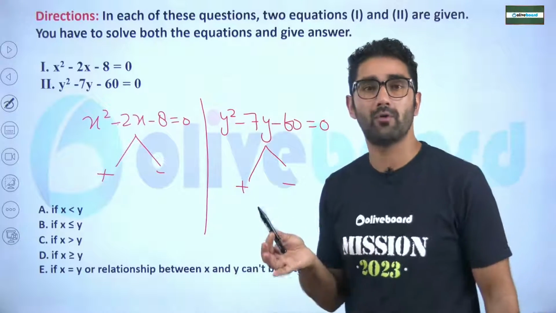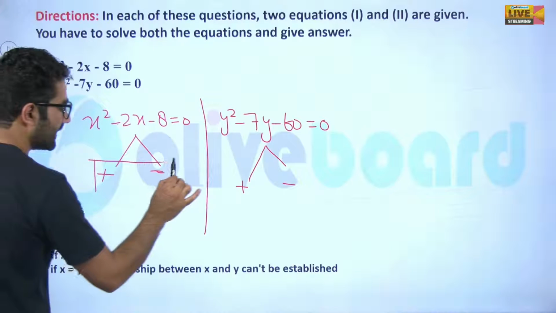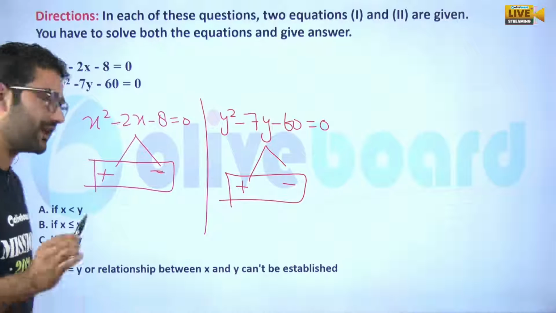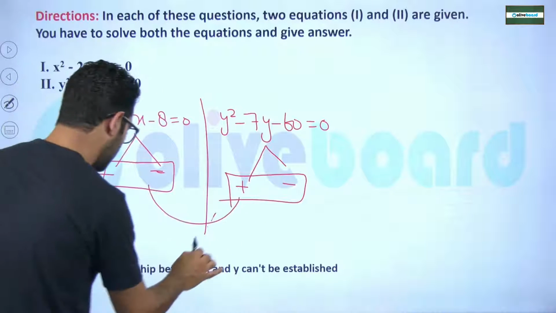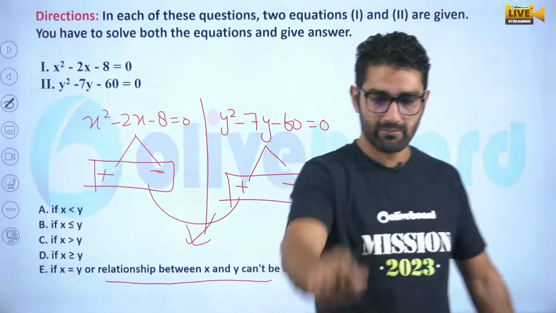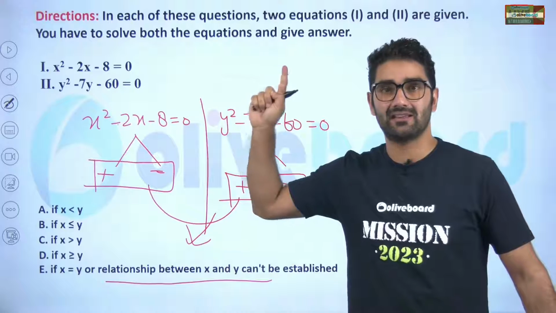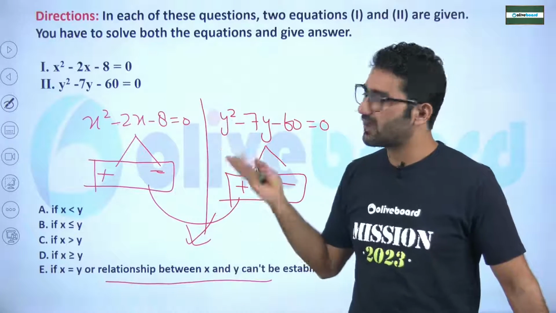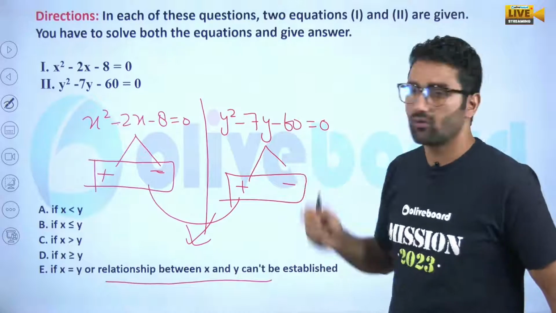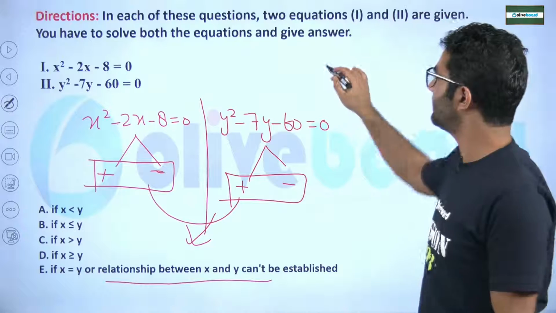Simple. There is one proper rule, my dear. Whenever you get roots as negative, positive, negative, positive, alternating positive and negative, there will be only one relation: we cannot generate any relation between x and y. So without solving this question, you can easily decide. Whenever the question is this type, we will check the sign and leave the question. Don't try to solve. There are some logical facts, sir.